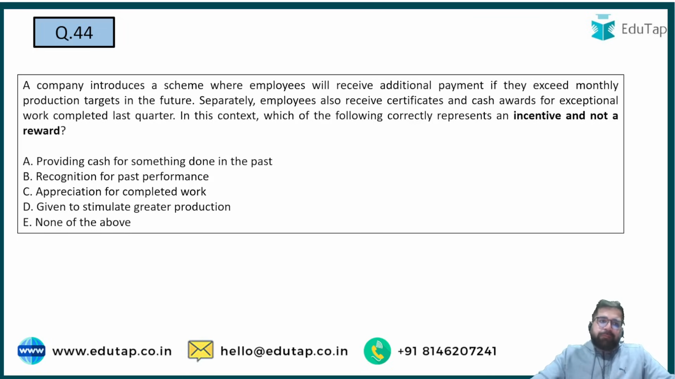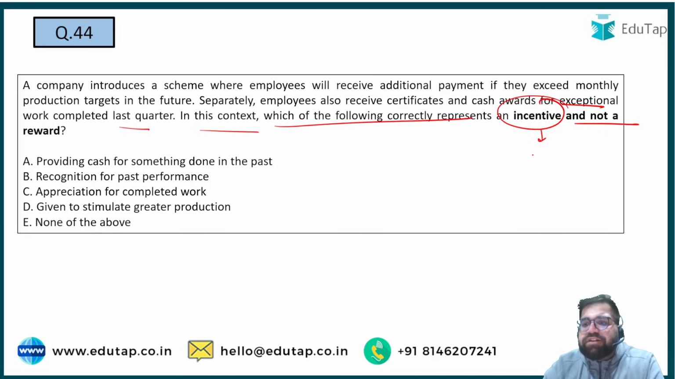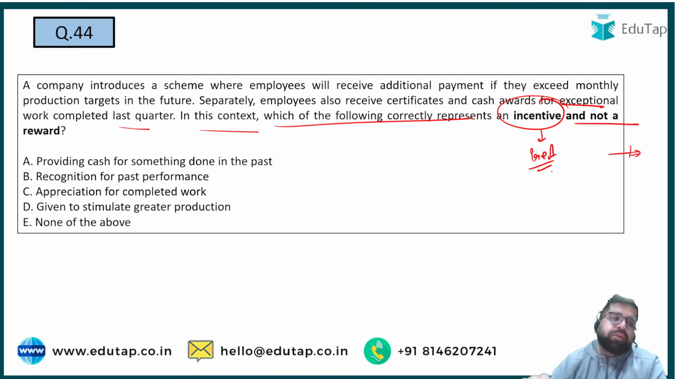44. A company introduces a scheme where all employees receive additional payment if they exceed monthly production targets in future. Separately, employees also receive certificates and cash awards for exceptional work for the last quarter. In this context, which of the following correctly represents incentive and not a reward? Incentive is something which is already pre-announced. Right? Reward is something which will be given once you achieve a very great performance. So, question number 44, what will be your answer? A, B, C or D or E?